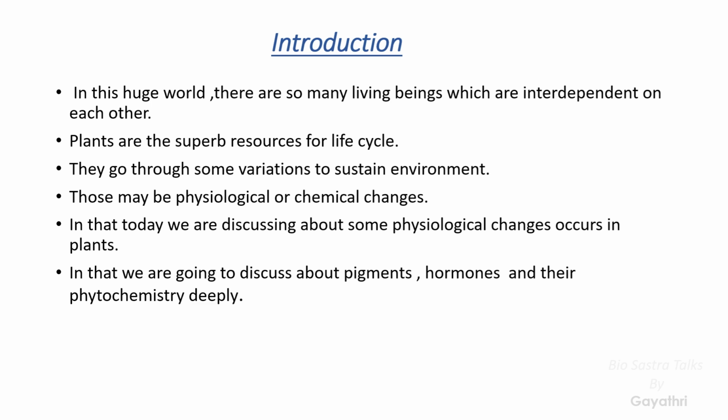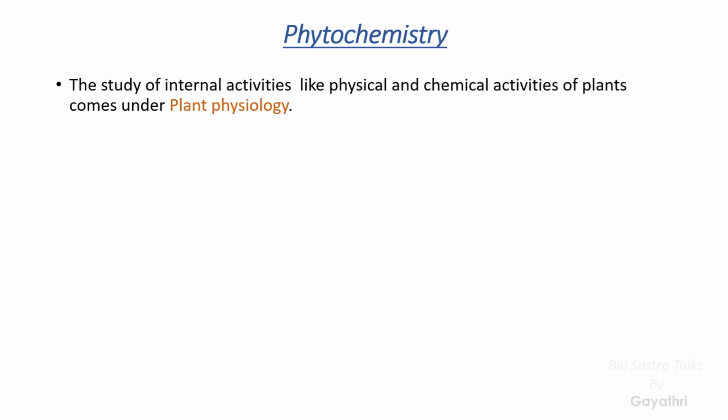Normally, to make the structure of the plant, it needs more. If we see the plant structure, simply we'll say it has leaves, stem, root, etc. In that, how the roots are developed and what elements help in the root, shoot or leaf development. We are going to discuss those elements which play a crucial role in the development of the plant. Some of them are pigments, hormones, and the nutrients required. Everything we are going to discuss now.